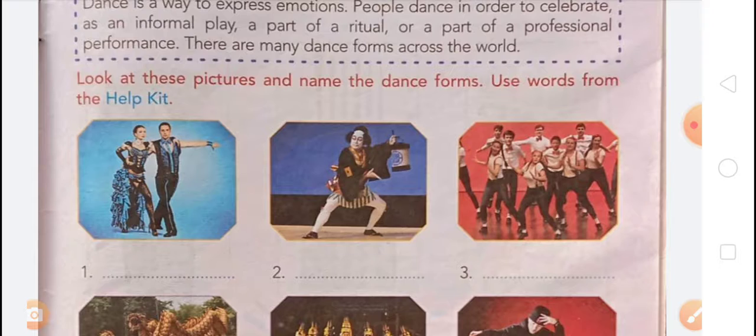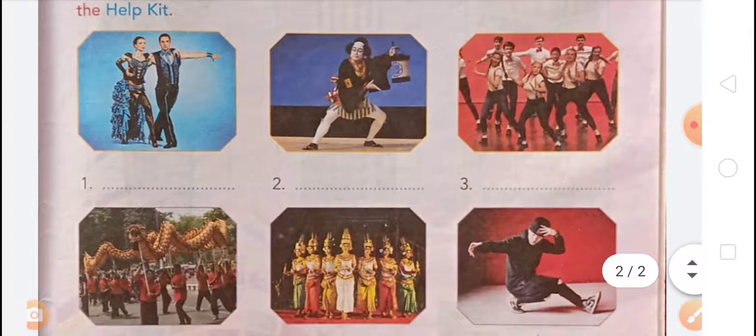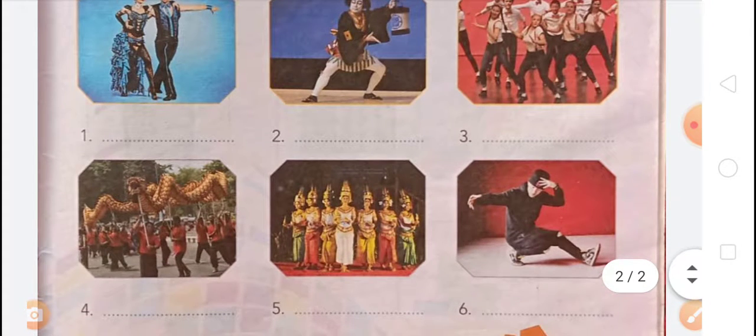On third, that is samba. On fourth, that dance performance is dragon dance. On fifth, this dance is celestial dance. And on sixth, that is break dance.